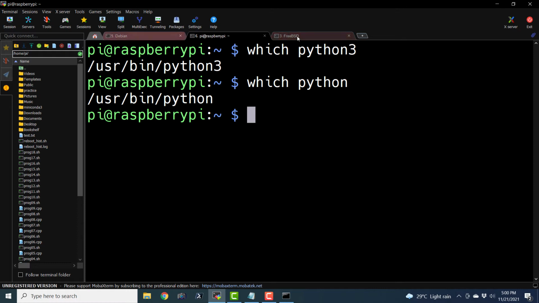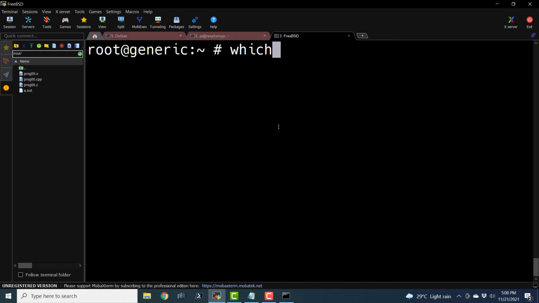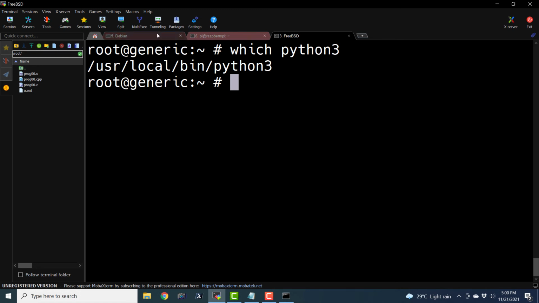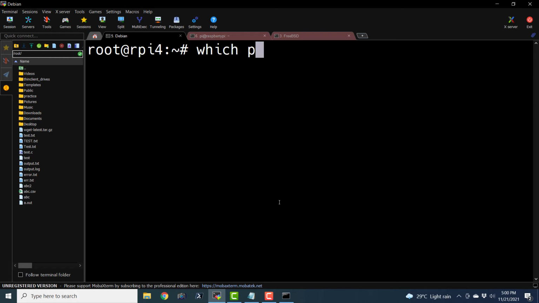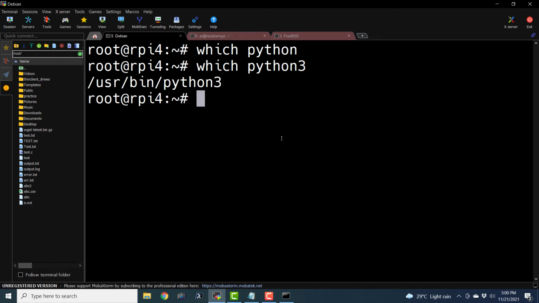So this file is there in almost all the Unix-like operating systems where we have installed Python. The location where it has been installed could be different. Okay, it is not able to find python, but for python3, there will be an entry. So this is how we can check it in Unix-like operating systems like FreeBSD and Linux.